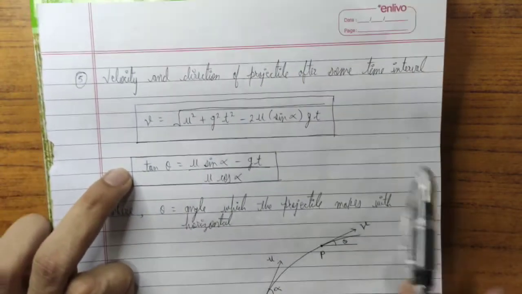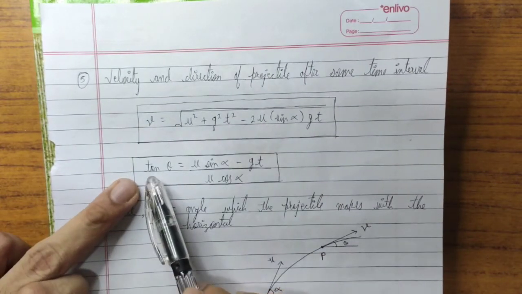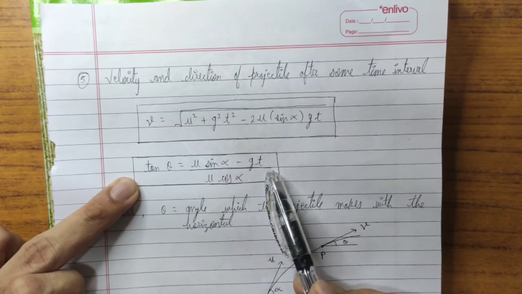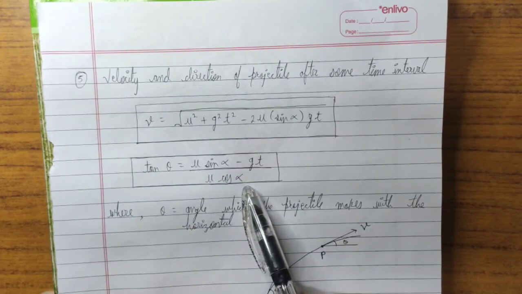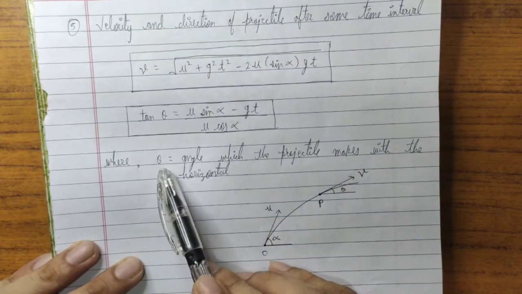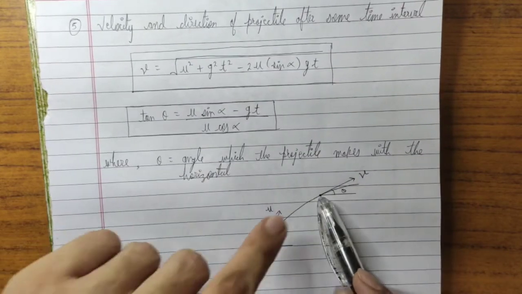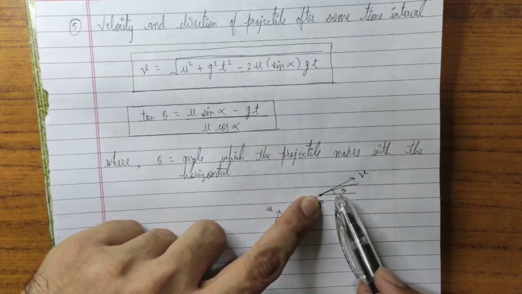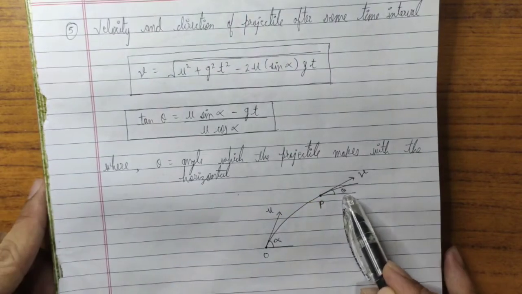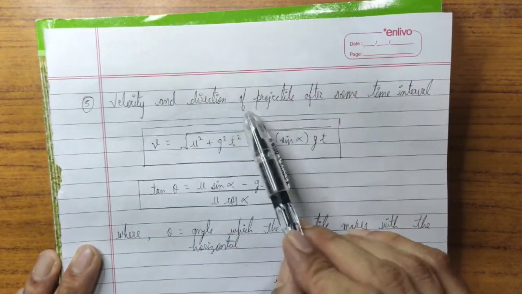Okay, and similarly this is the direction. So what will be the direction? The formula for direction is tan theta is equal to (u sin alpha minus gt) upon u cos alpha. Okay, and what is theta? It is that direction, and direction means the angle which the projectile makes with the horizontal at this position. Okay, at this position, this is the angle which this projectile is making with the horizontal axis. So this is theta. Okay, so these are the other formulas with which we calculate the velocity and direction of a projectile after some time period.